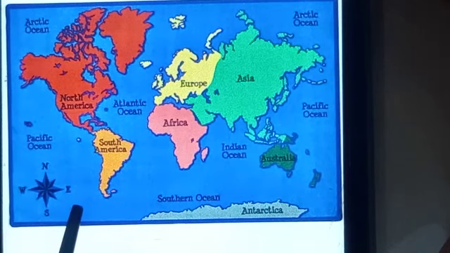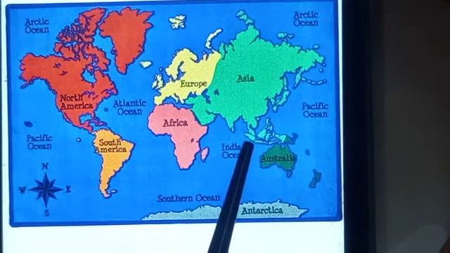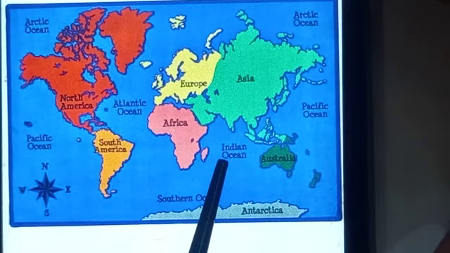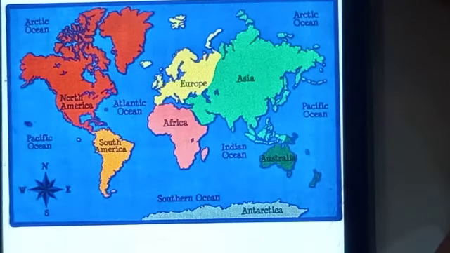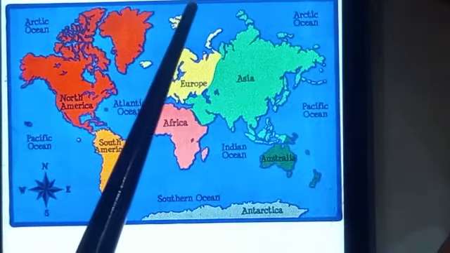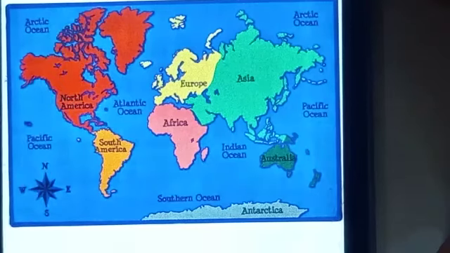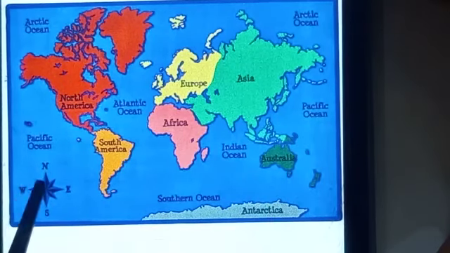Then the last ocean of the world is the Indian Ocean. Look at the location of the Indian Ocean. Here you have to locate the Indian Ocean. Again, the first ocean of the world is the Arctic Ocean. On the top, the whole area is of the Arctic Ocean. Then the Pacific Ocean on the east and also on the west side.